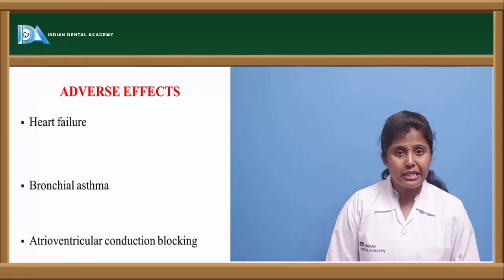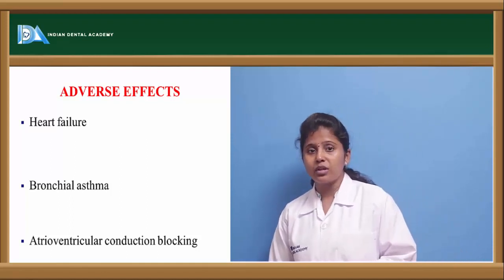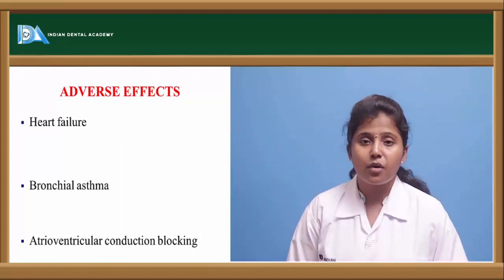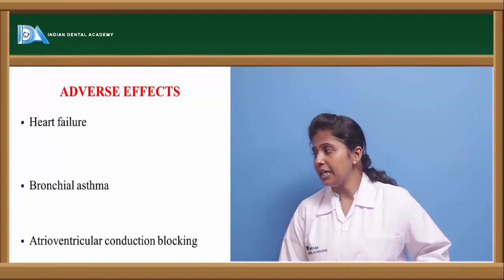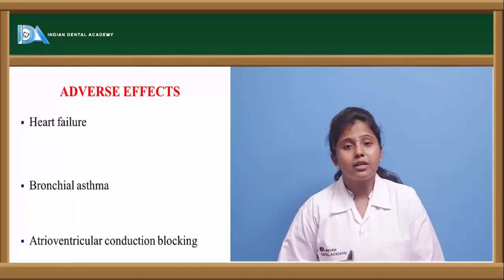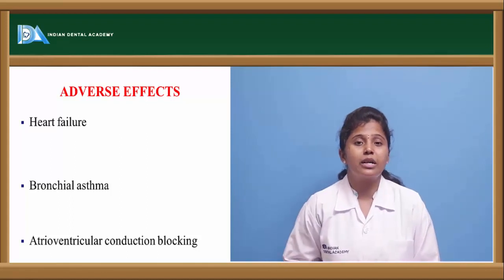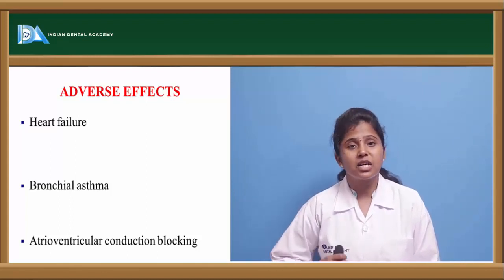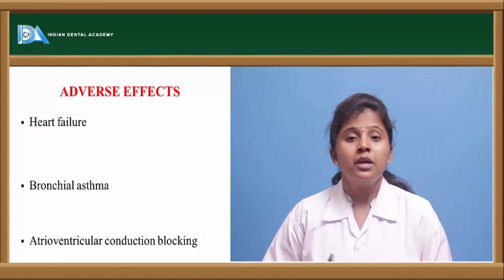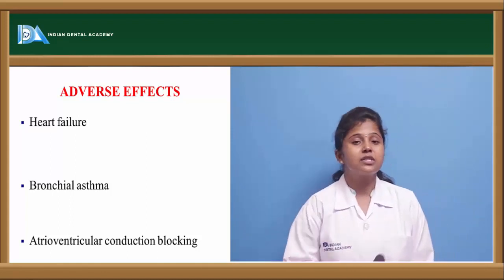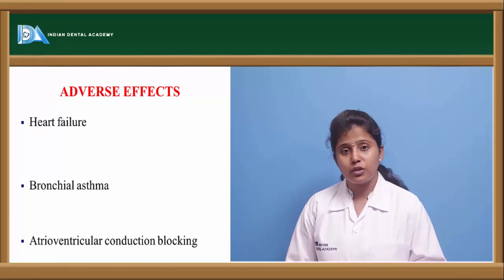The adverse effects of these beta blocking agents include, on long-term use, cardiac failure, cardiac arrest, and bronchial asthma. It leads to bronchoconstriction and thereby asthma, and atrioventricular conduction block. The impulses in the heart are generated through the SA node and conducted through the AV node, that is the atrioventricular node. The SA node and AV node are also called the pacemakers of the heart. The impulse conduction through the AV node is blocked on severe usage of propranolol.